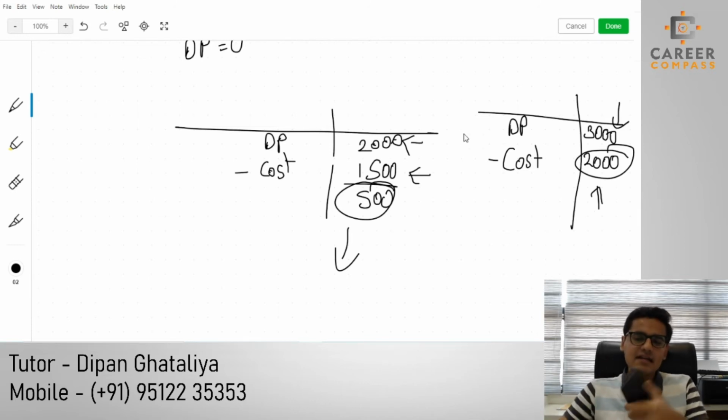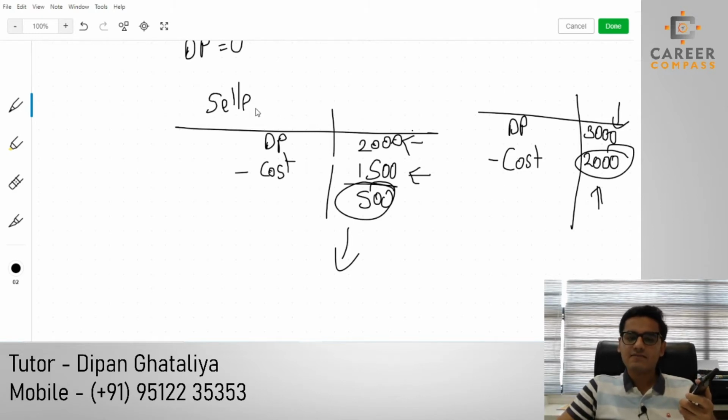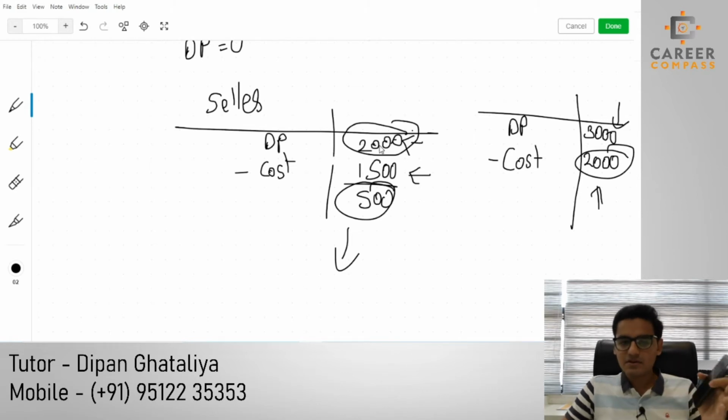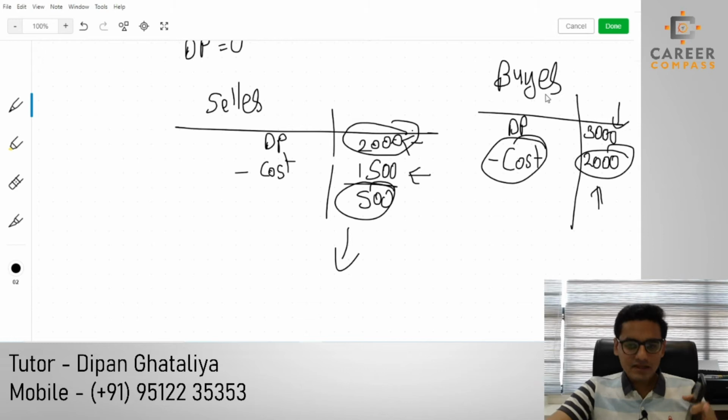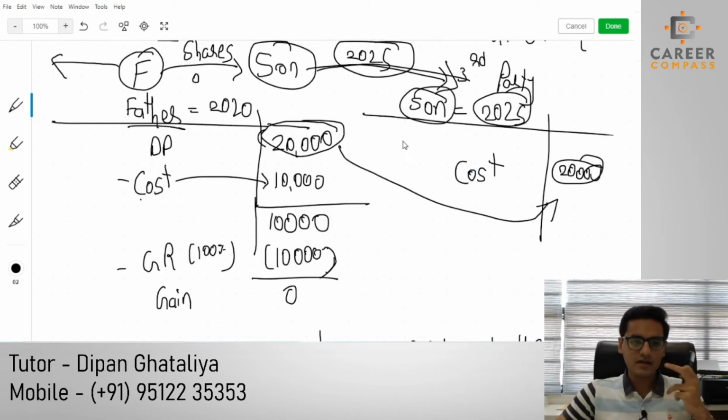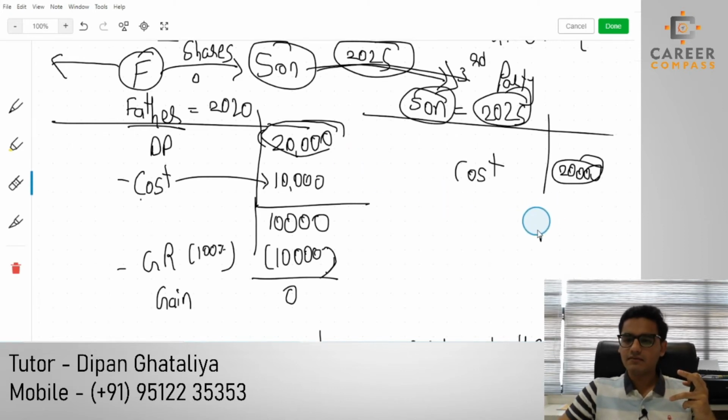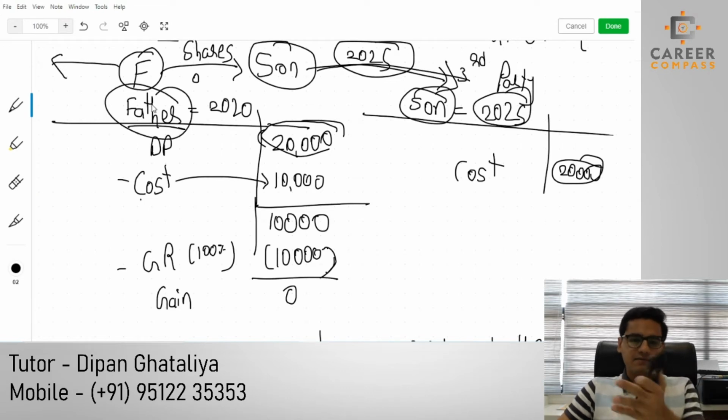So we can clearly say that for the seller, whatever the disposal proceed amount is, the same amount will become the original acquisition cost for the buyer. On the basis of that logic, what I am going to do over here is assume that whatever applies to the seller, and here the father is the seller.